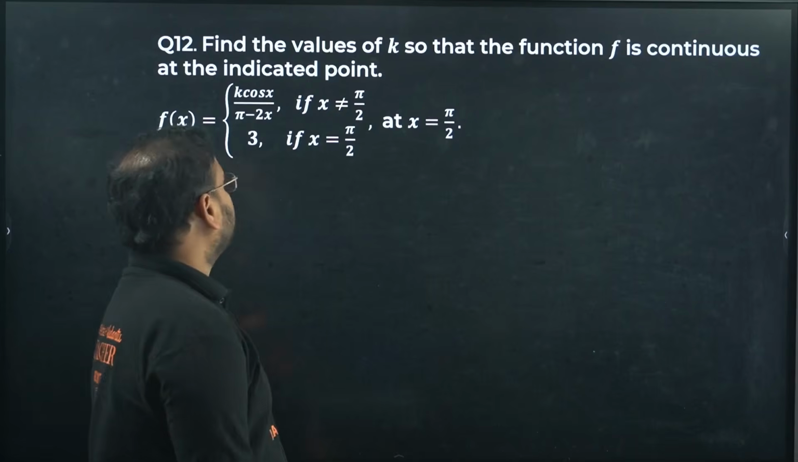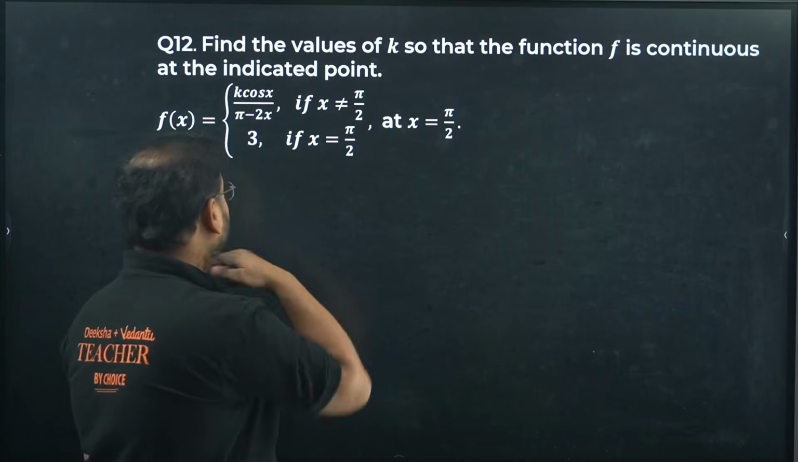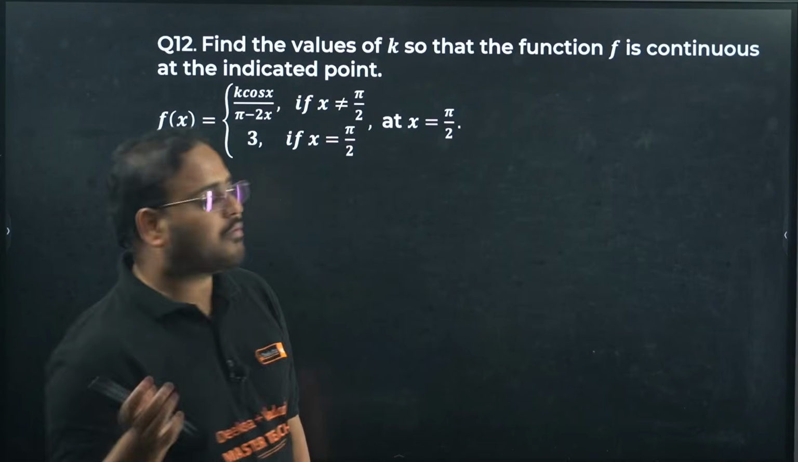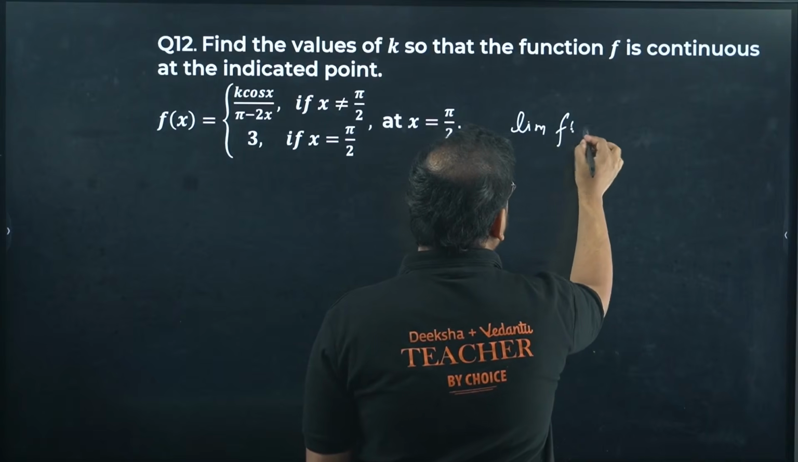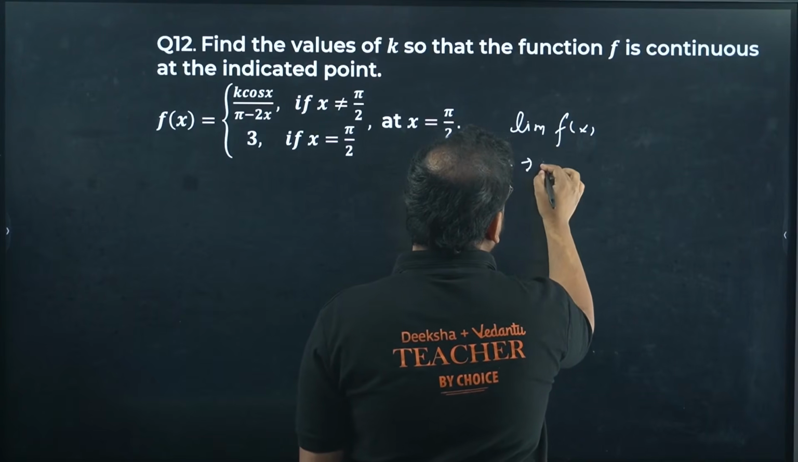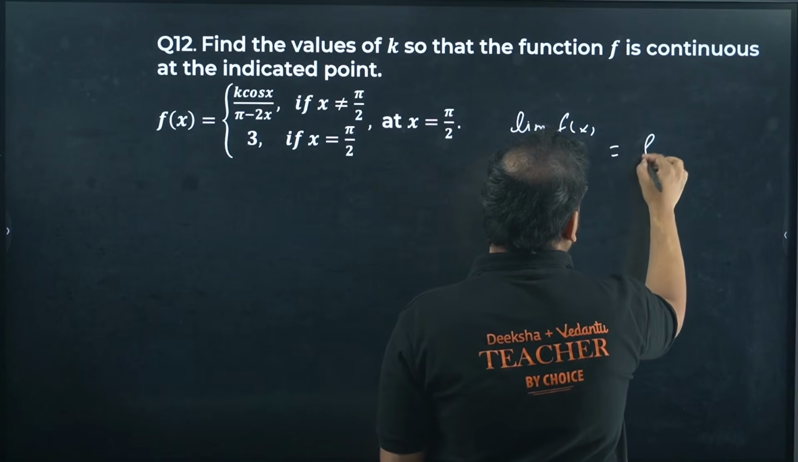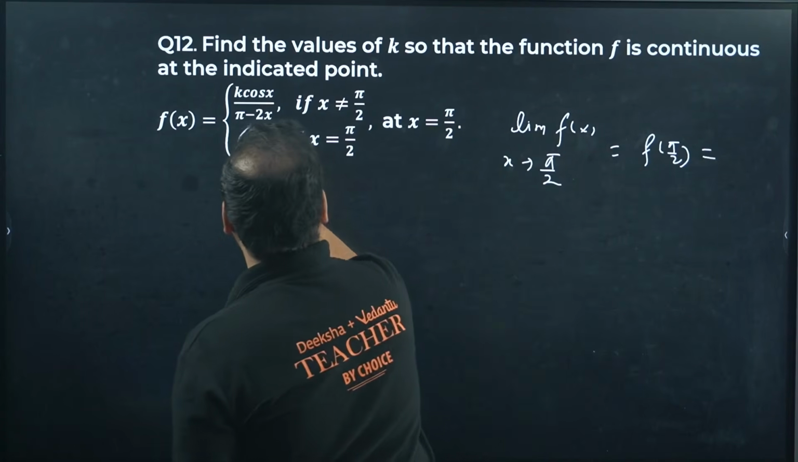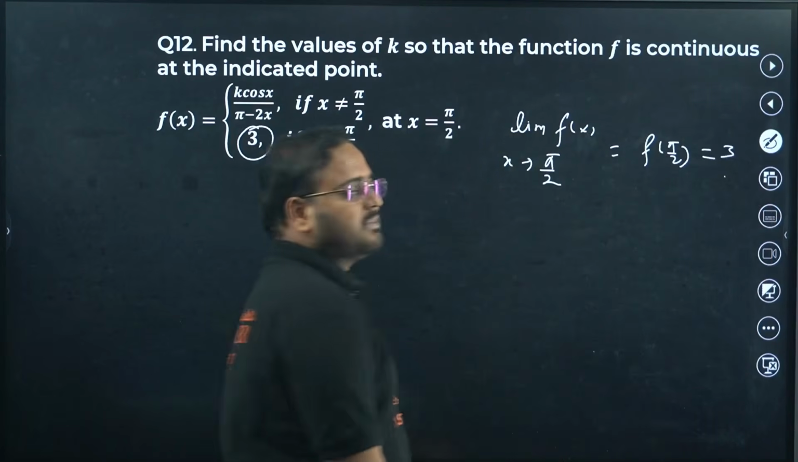Next question, the 12th one. Find the value of k so that the function f is continuous at the indicated point. We have to find the k value. We know that for this condition, the limit of the function f(x) when x tends to pi by 2 should be equal to f of pi by 2, and f of pi by 2 is given as 3. That's right, this much is okay.